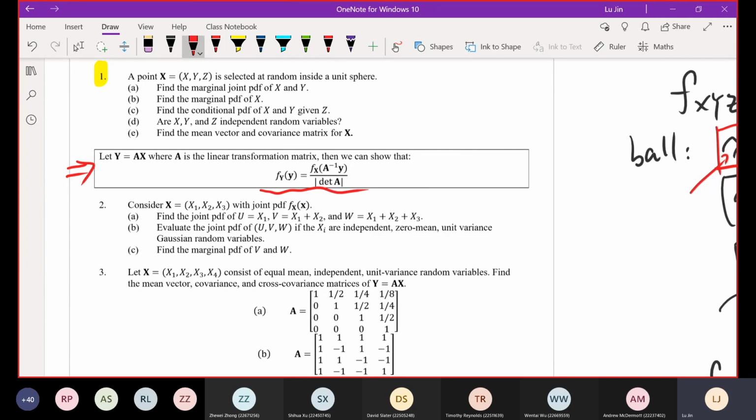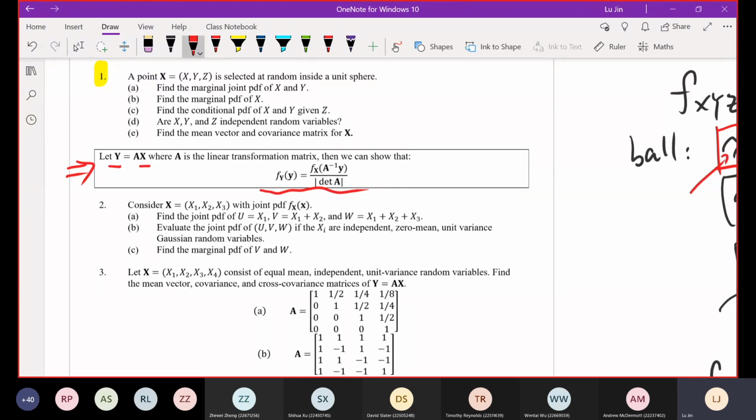This question is about determining the PDF of the Y vector of random variables based on the known condition of another vector of random variables, which is called X. The relationship between the Y vector and the X vector is Y equals A times X. We mentioned in the lecture, A is the transformation matrix.